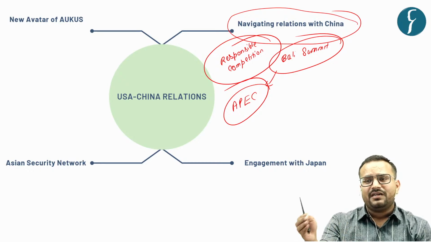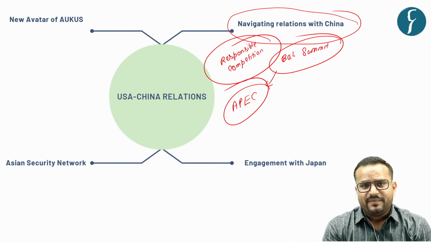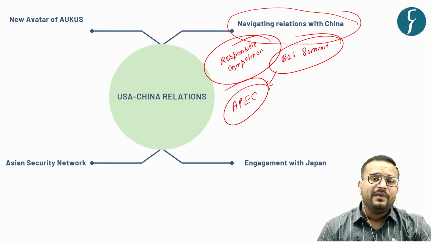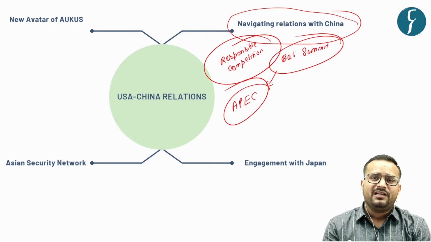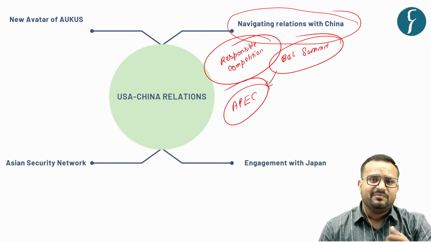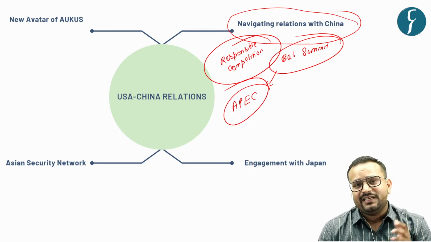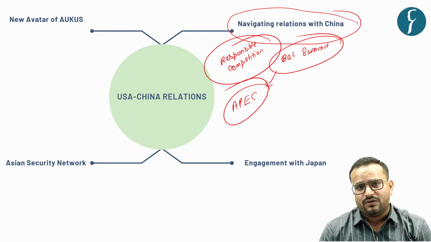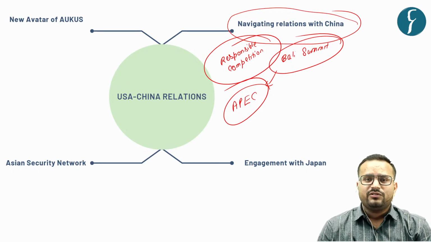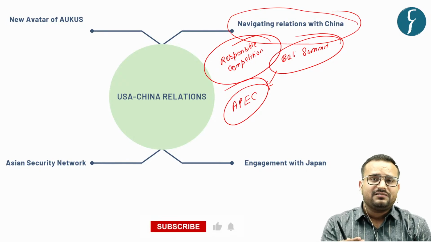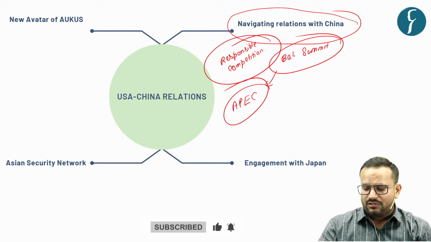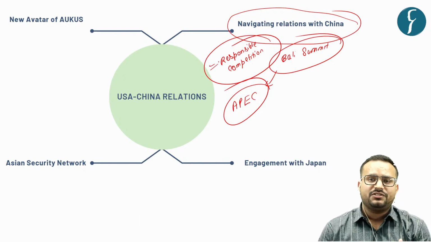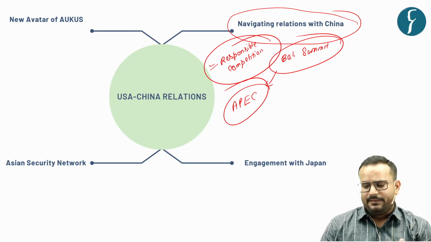But when you look at some of the statements, such as USA openly endorsing some sort of sovereignty for Taiwan, and sending its military ships to the coast, like in the South China Sea, this shows that wherever USA considers it necessary, it is going for confrontation. So this is the responsible competition strategy of USA for China.